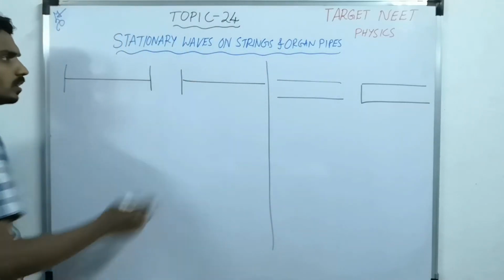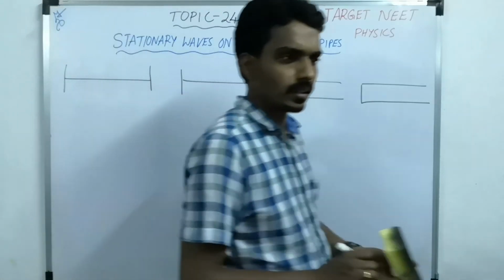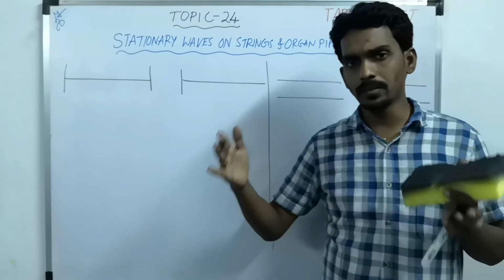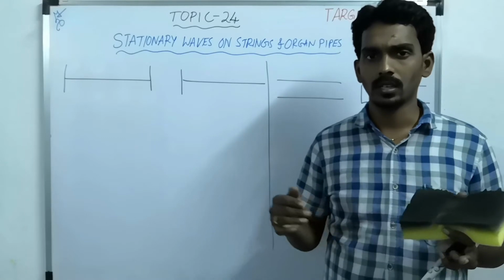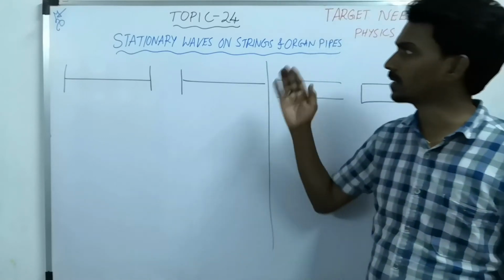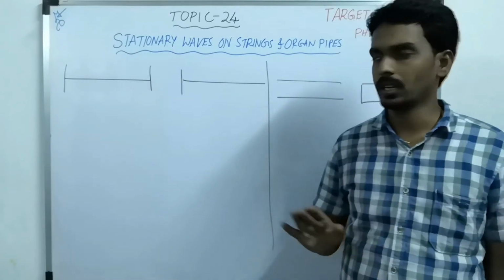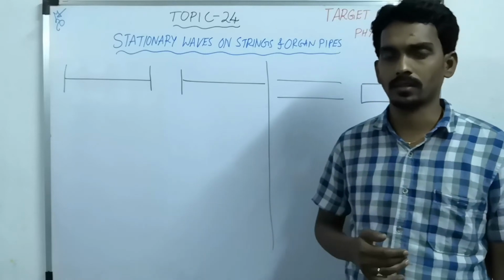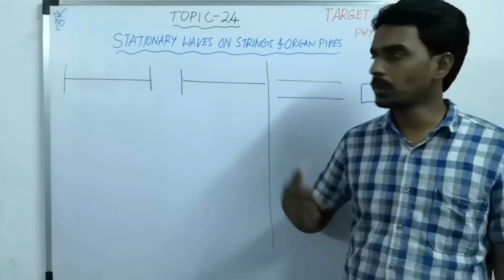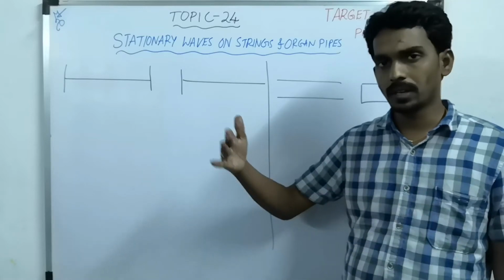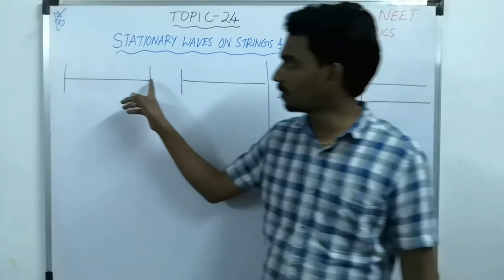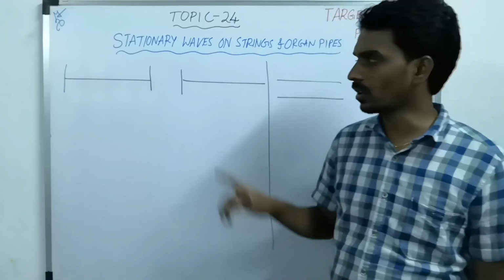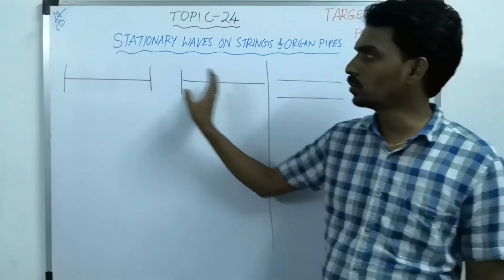Like, what we will study here is, see, if you take the definition of stationary wave, a wave confined between two fixed positions, confined between 2 points, is called a stationary wave. It is not traveling anywhere. It is confined between 2 points. And such a wave is generated like the superposition of incident wave and reflected wave. Suppose one wave is generated and reflected from the other end. So it may be a rigid support or it may be a free end. So there are two cases possible.